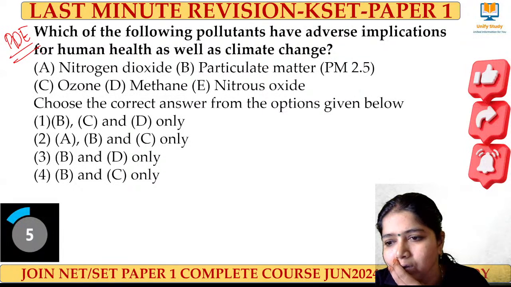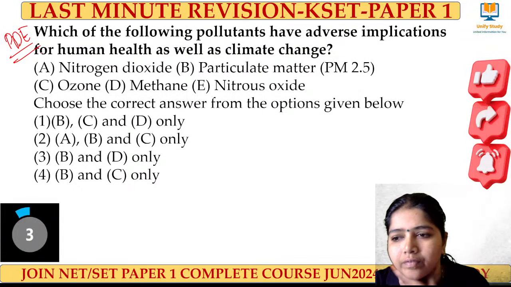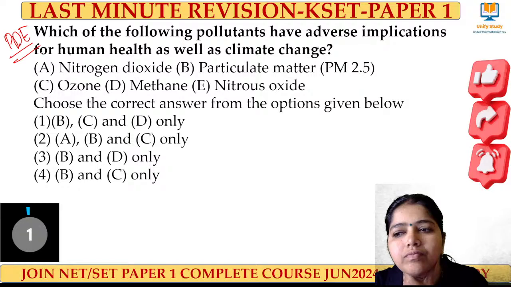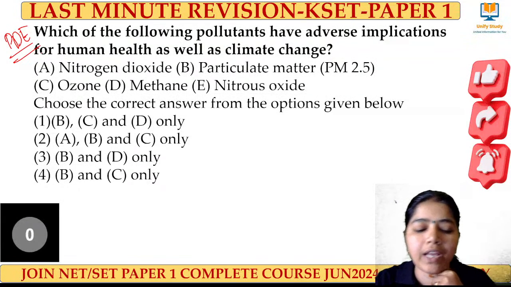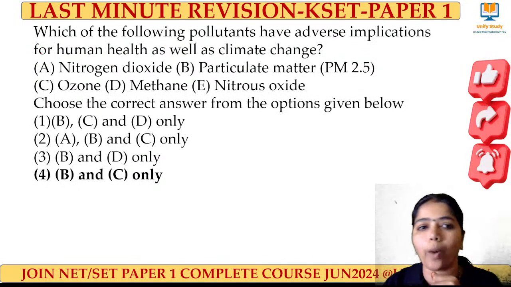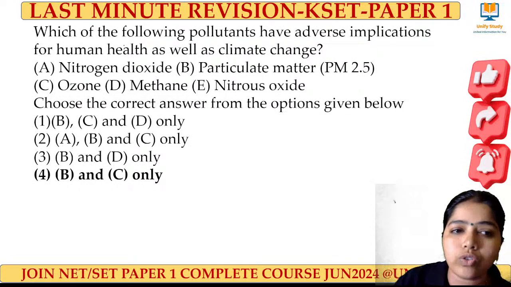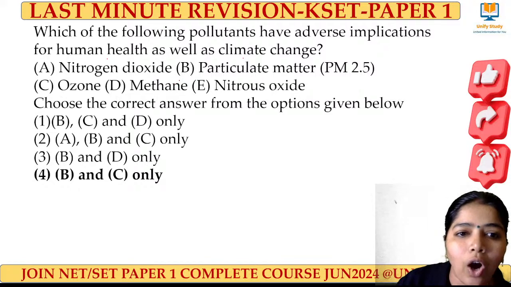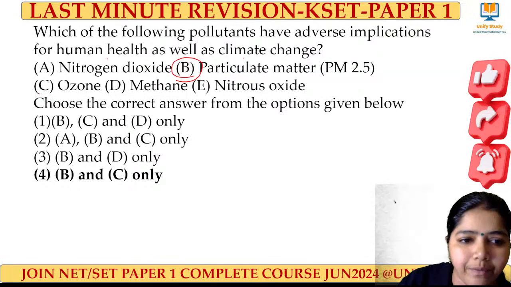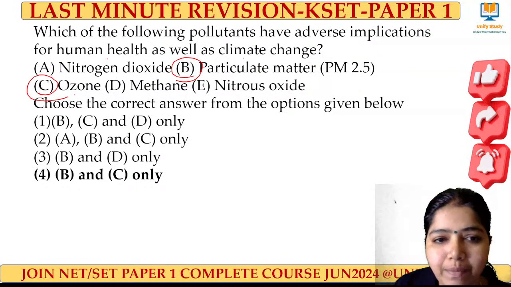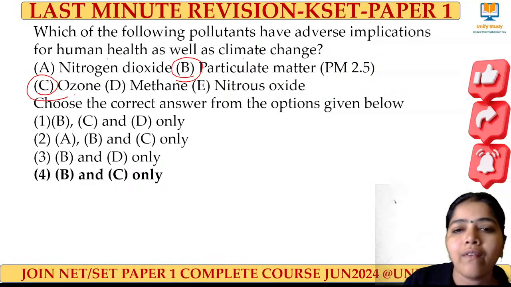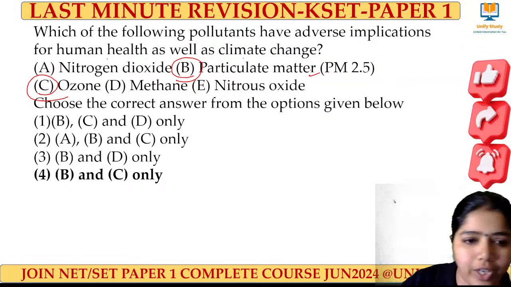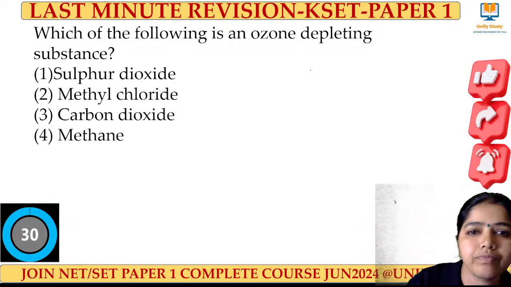Very good. The right answer for this question is option 4. It is harmful for human health and also for climatic change. That is option B and option C. Particulate matter and ozone are very dangerous to human health and to climate change. Next one.